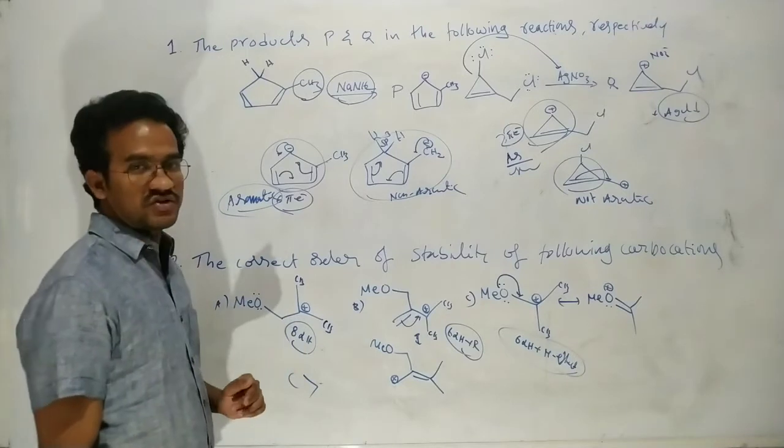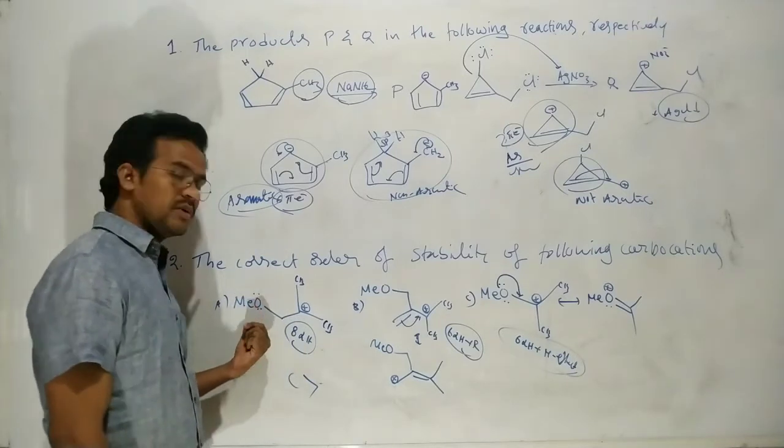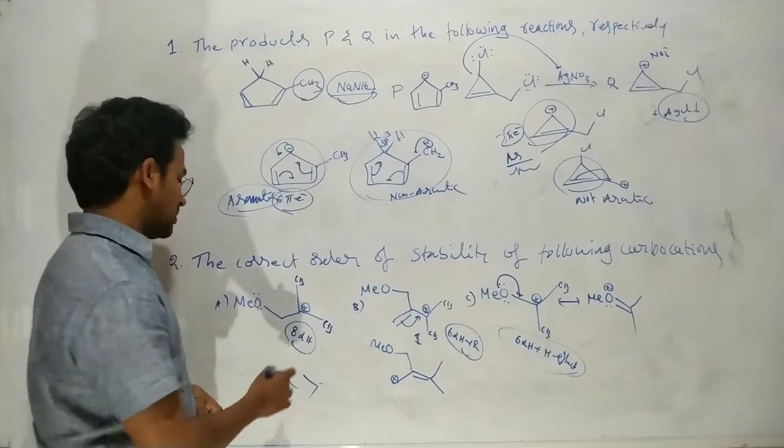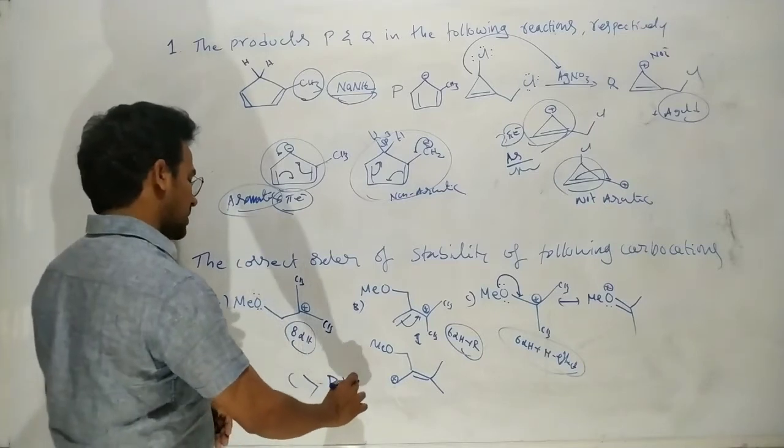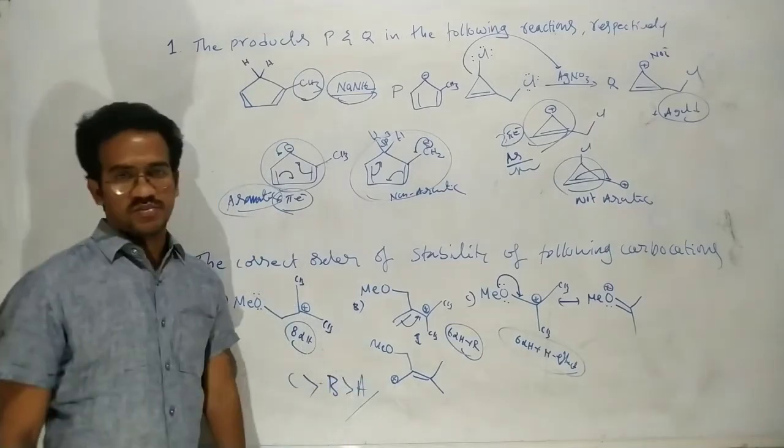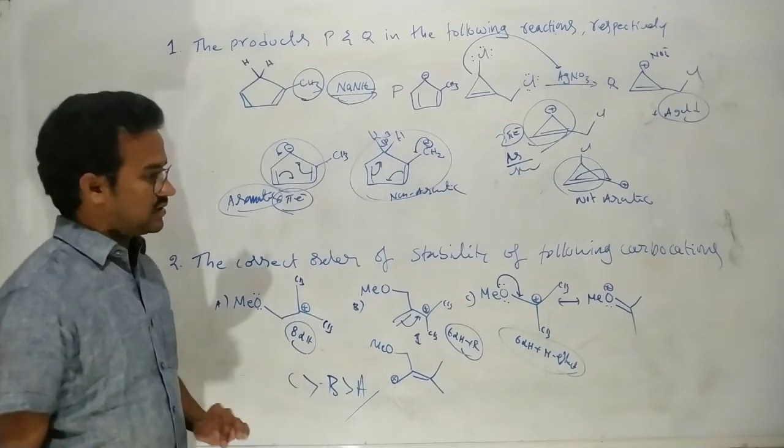And next, between these two, here it is stabilized by the resonance. It is not stabilized by the resonance. Okay. And it is also not stabilized by the plus M effect of the methoxy group. So here in this case B, next, and A is the least stabilized compound. Okay. So this is the final stability order.